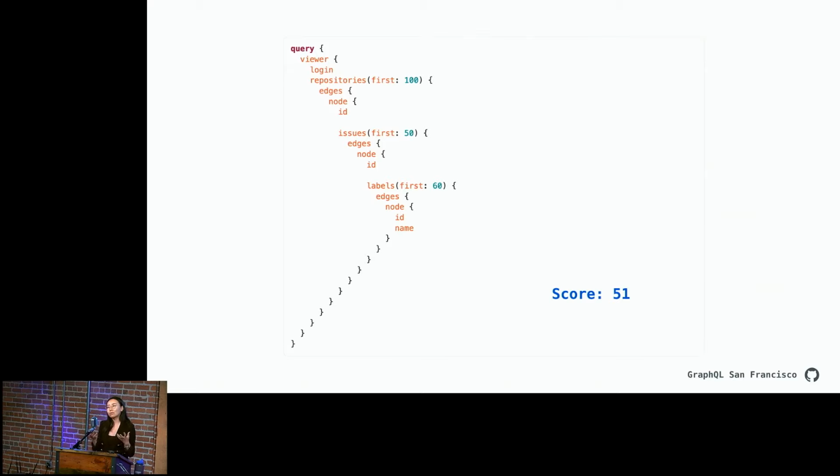But basically what we're trying to do is we have a heuristic that wants to kind of estimate what the load is going to be like on our servers. And it's really looking more at kind of associations as opposed to the pure number of nodes themselves or the number of fields that you're interested in. So that's our scoring.